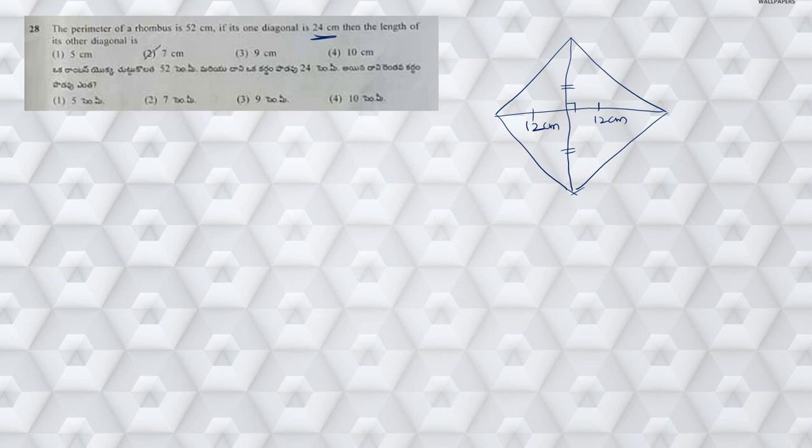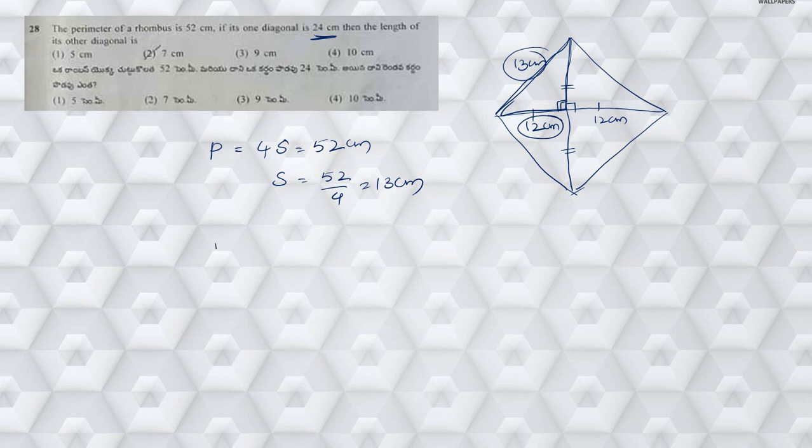Now, he has given the perimeter of the rhombus is 52 centimeters. So perimeter is nothing but 4 times side, which is equal to 52 centimeters, right? From this, side length is equal to 52 divided by 4, which is equal to 13 centimeters. Hence, this length is 13 centimeters. Now clearly you can see that this is a right angled triangle, right? So hypotenuse is 13 and one of its sides is 12.